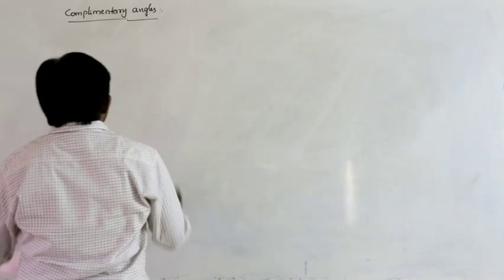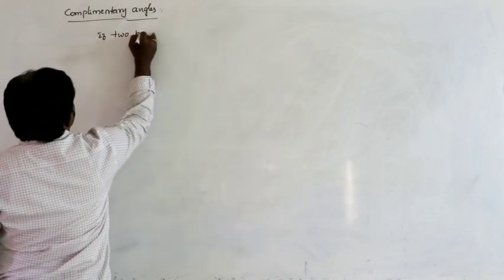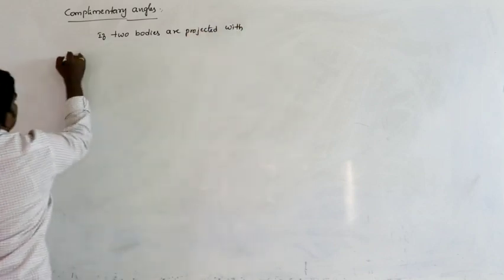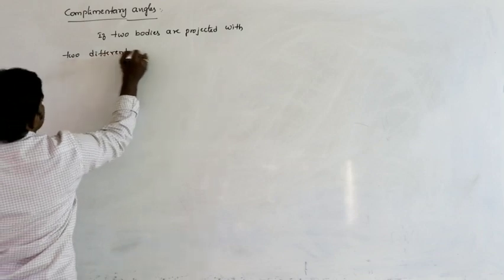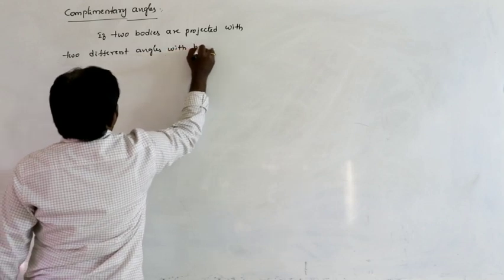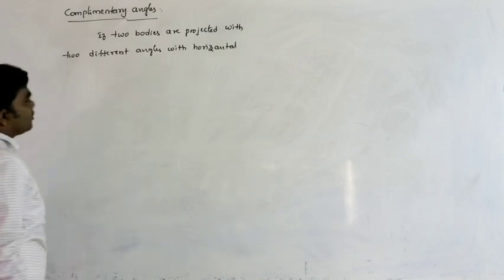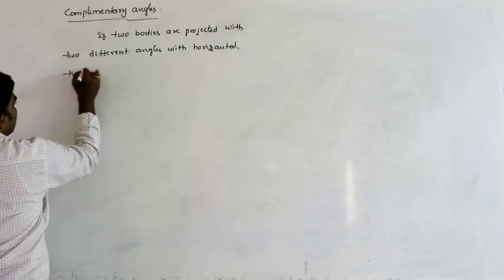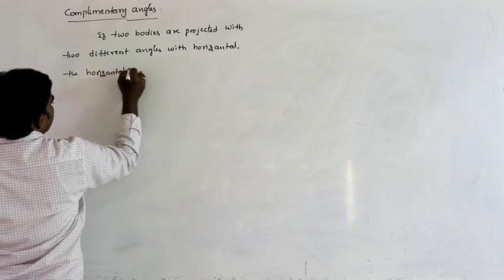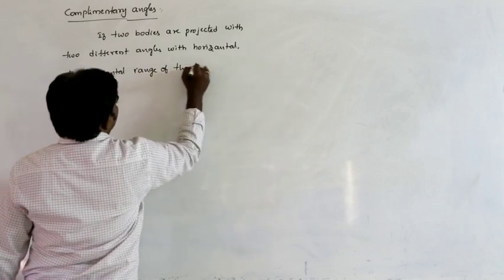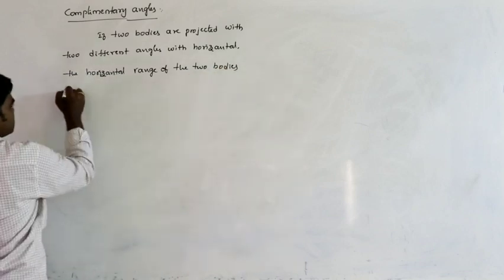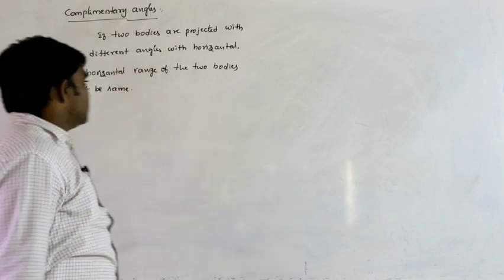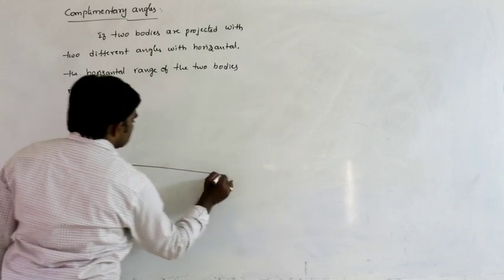The definition is, if two bodies are projected with two different angles with the horizontal, and the horizontal range of the two bodies must be the same, then those two angles are called complementary angles. This is the concept of complementary angles.